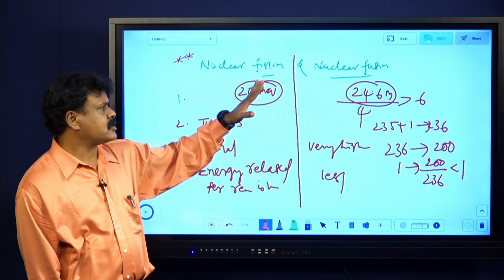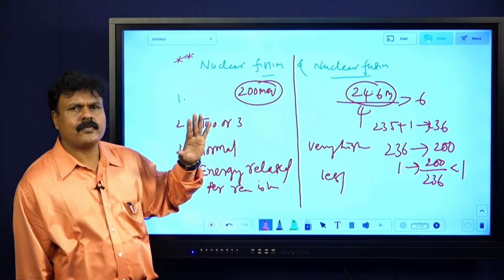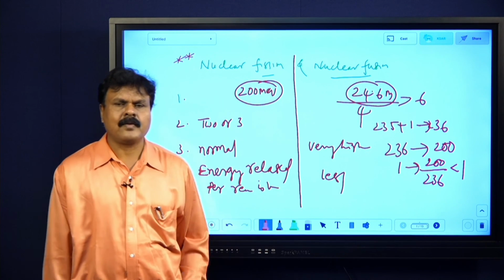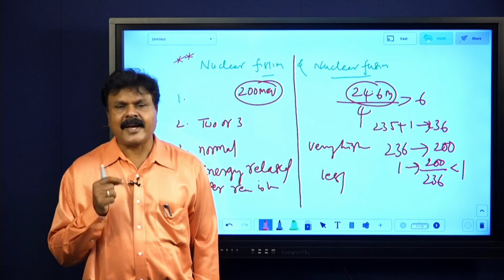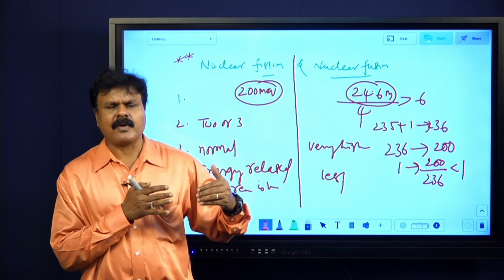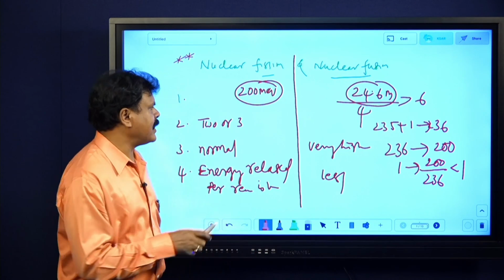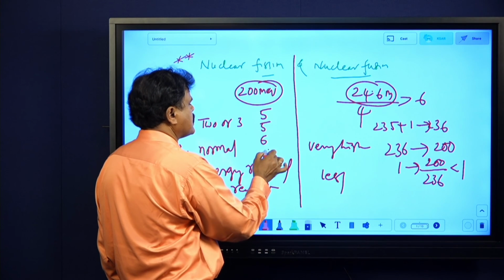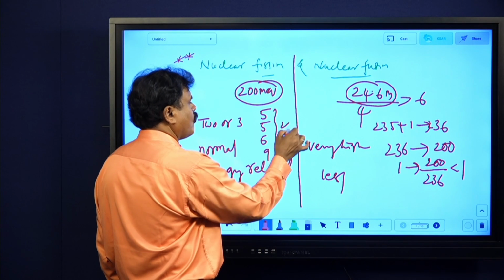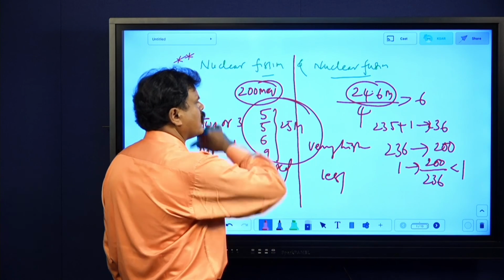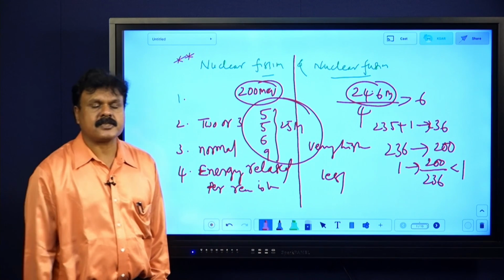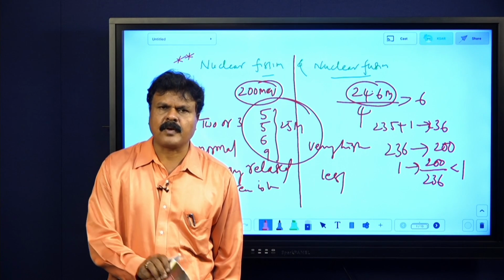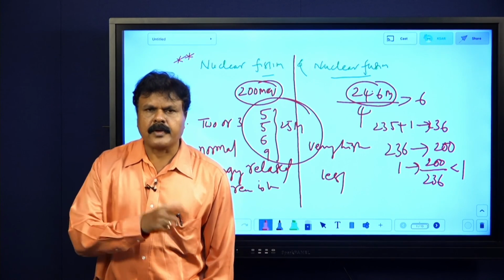Understood? So know this much: nuclear fission and fusion differences are important. Later we'll go to radioactivity, which we will complete in around 1 hour or so. Then you will be almost equipped with 5 plus 5 plus 6 plus 9, 25 marks. Further, I'll cover 2 more chapters in the next sessions, and then I'll give you some important questions and important things. Okay, thank you. We'll continue in the next session.